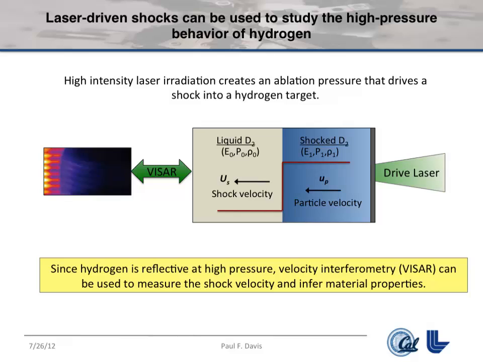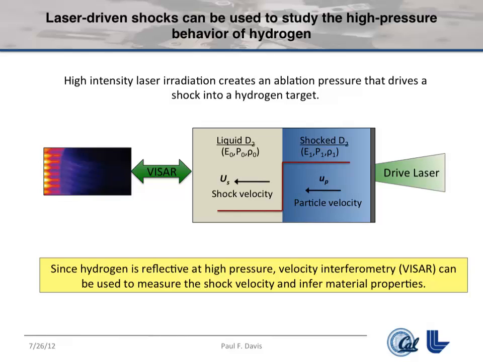Okay, that's maybe why it matters. How do you get these targets to the pressure conditions that you want to study the physics? There are a few ways, but the way that I'll be explaining today is using shocks driven by a high-energy laser system. So schematically what happens is that if you shoot a high-intensity laser at a target containing hydrogen, that laser creates a hot plasma at the surface and a very high ablation pressure there, all kinds of mess of particles streaming out from that surface. And it drives a shock into the target.